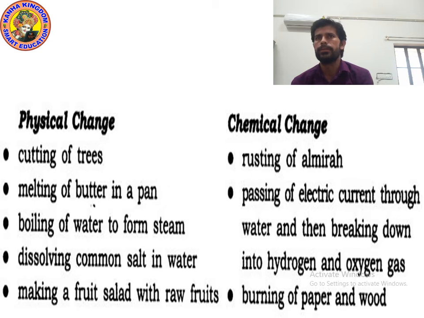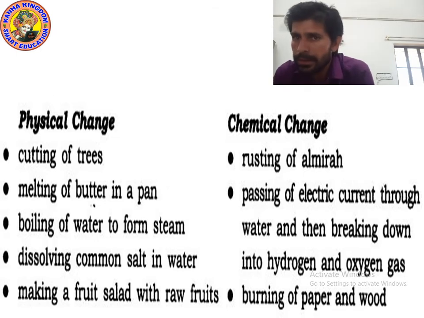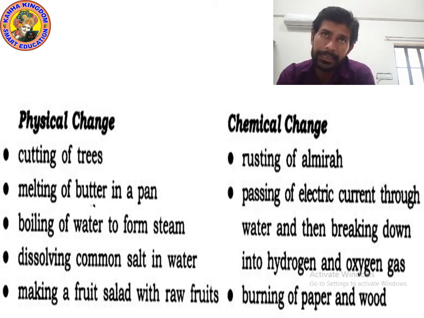Okay, look at the examples of physical changes. First example, cutting of trees. Cutting a tree is a physical change because no new product is forming. After cutting the tree, it is still a tree. So no new product is formed.